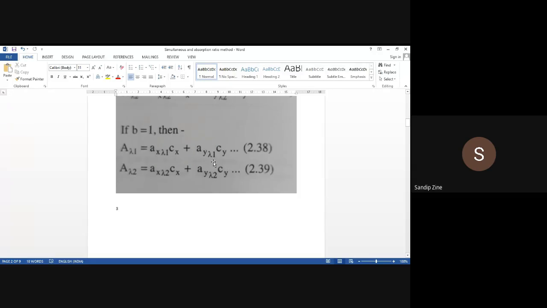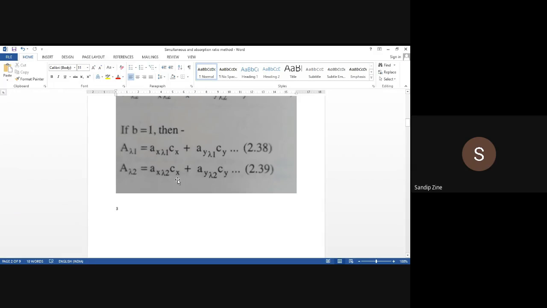This makes the coefficients of Cx in both the equations exactly the same. So the subtraction of one equation from the other eliminates the term concentration of x, and the value of Cy can be found out. The same procedure is followed to find the value of Cx.